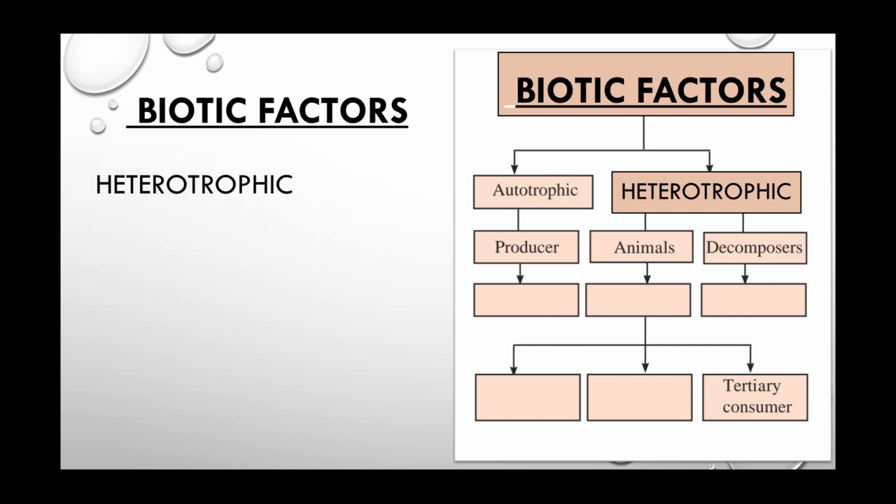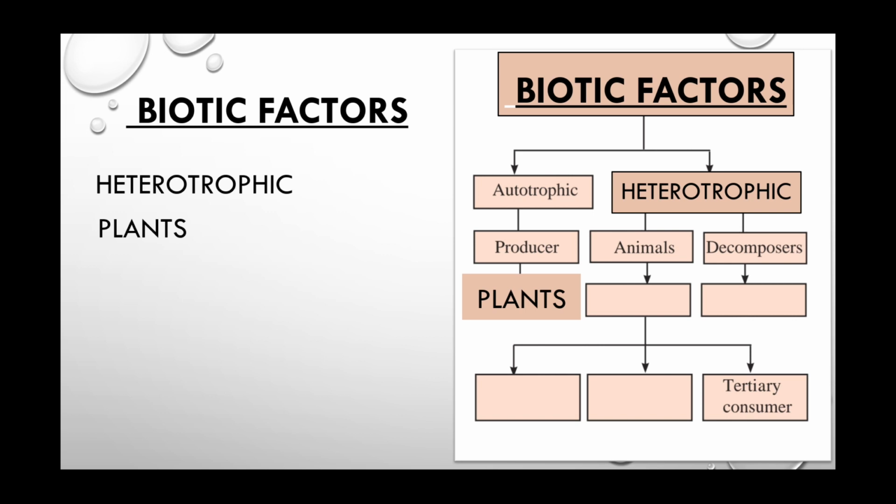All the producers are included in the autotrophs. And we know, what are the producers? Plants are the producers. They can prepare their own food and hence all the plants, they are producers which are autotrophic in nature. Clear?